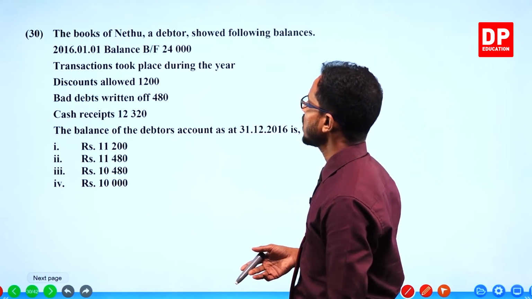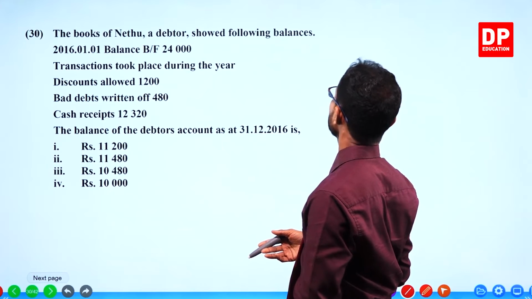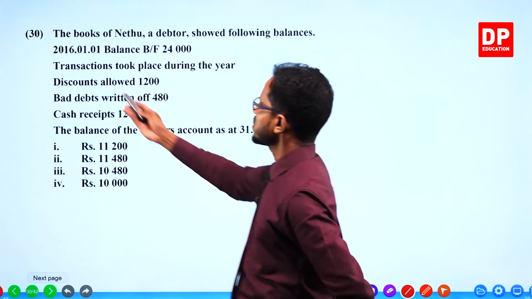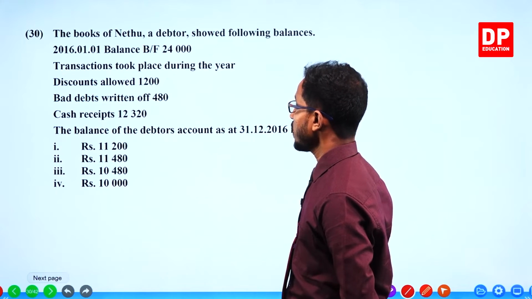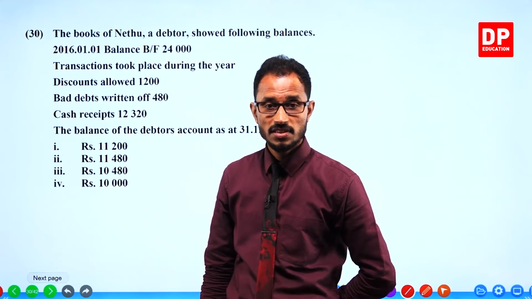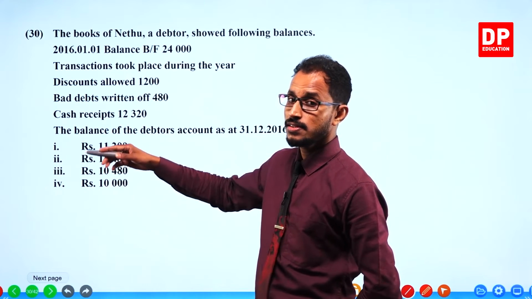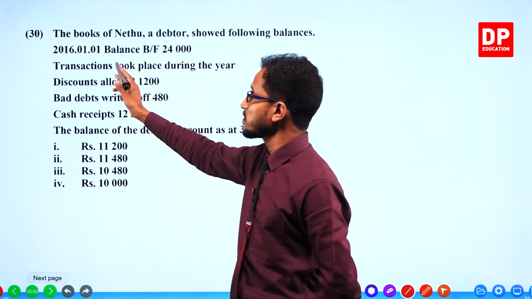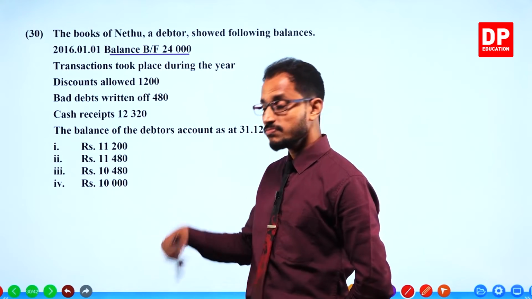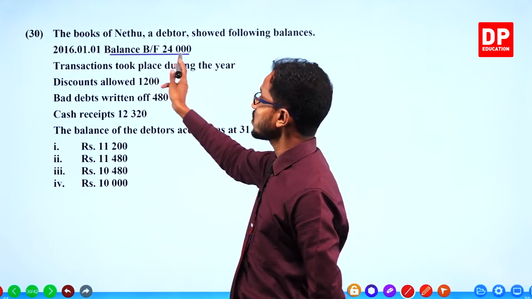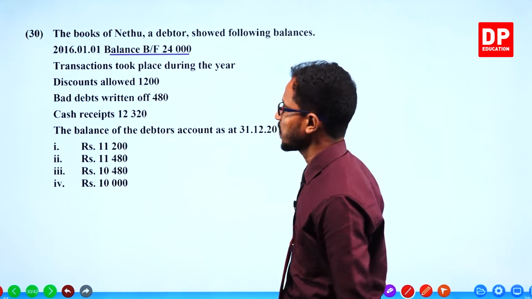The books of Netu Adeta showed the following balances. On 2016 January 1st, balance brought forward 24,000. That means Netu is owing us. Netu is our debtor. It's a balance brought forward. From the last accounting period, when we are starting the new accounting period, she still has 24,000 to pay us. That is the meaning of balance brought forward to this accounting year.